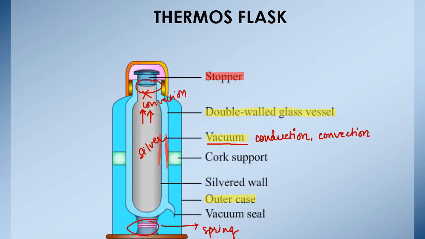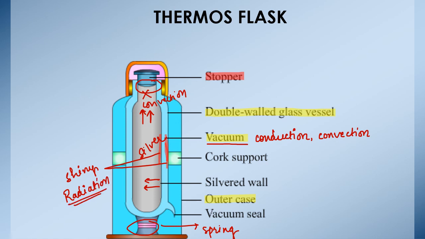The outer side of the inner glass wall and the inner side of the outer glass wall are made shiny, due to which heat will not be absorbed, but most of the heat will be reflected back into the flask. Thus, no heat will be transferred by radiation also.